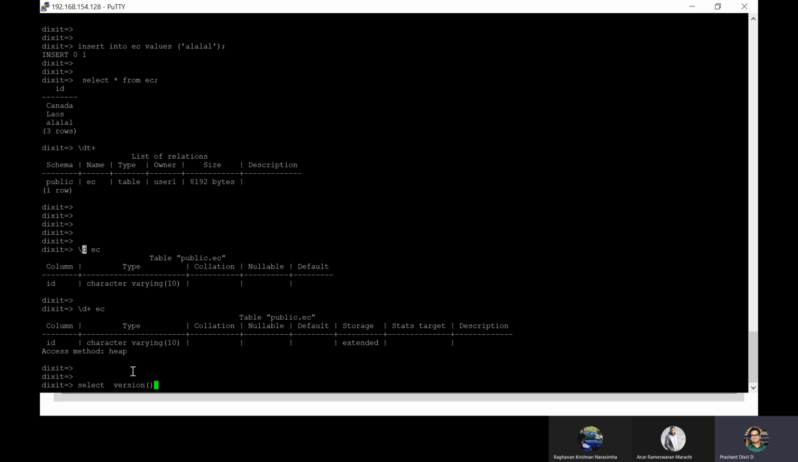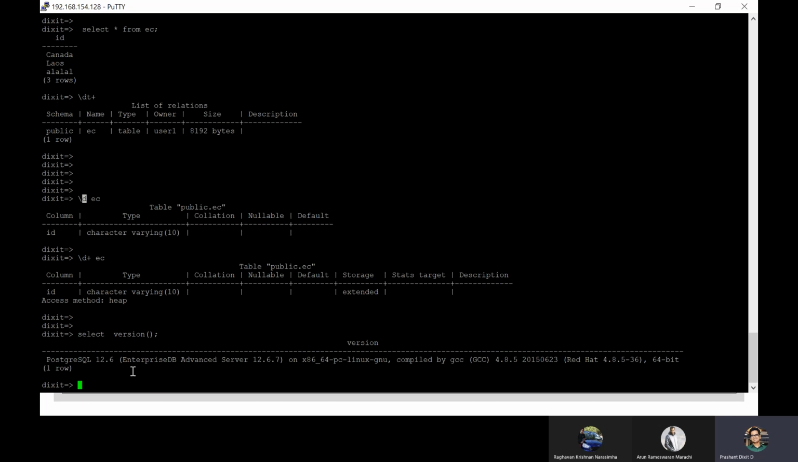Let's first check the version of this database, I mean this Postgres software. The version is Postgres 12.6. It's an EnterpriseDB Advanced Server with a patch set, the exact version being 12.6.7. It's working on an x86 64-bit machine, right? And this is some other information. This is basically certified for 64-bit Red Hat edition.